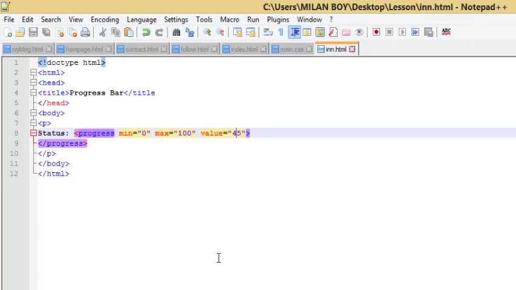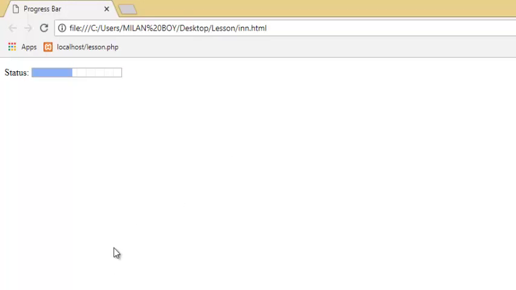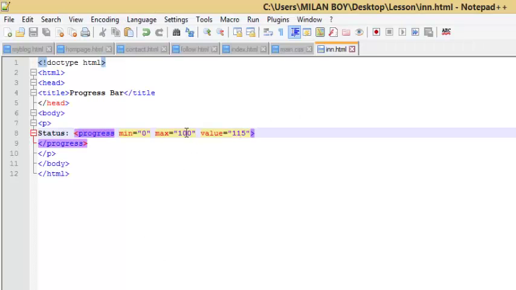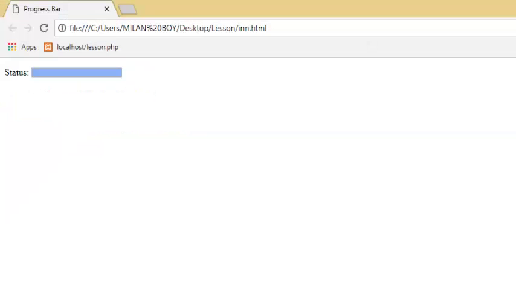What if we make this 115? Let's see if it's going to work, because we set the maximum of 100, so we are giving it a value of 115. Control refresh. It goes up to the end and does not exceed 100%. If we make this 120 and refresh our browser, we should see we are left with like a 5%.